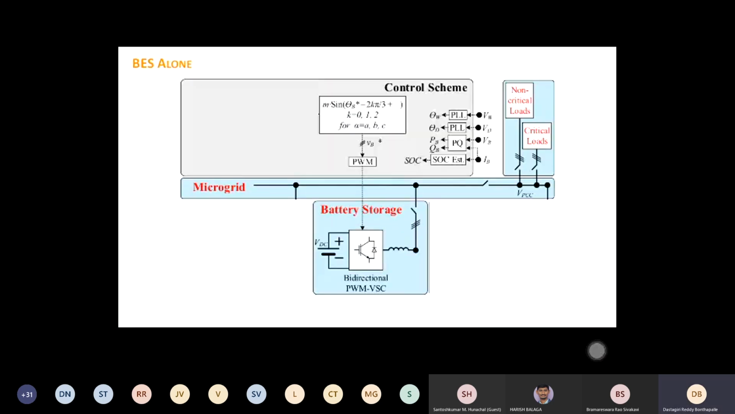So what is the control scheme here? You need to maintain voltage and frequency because you are the only source available here. So you have to maintain the voltage and frequency. So it will run in VF mode.